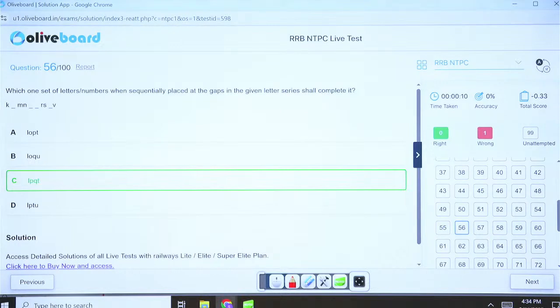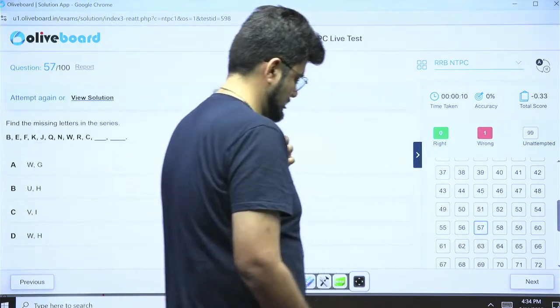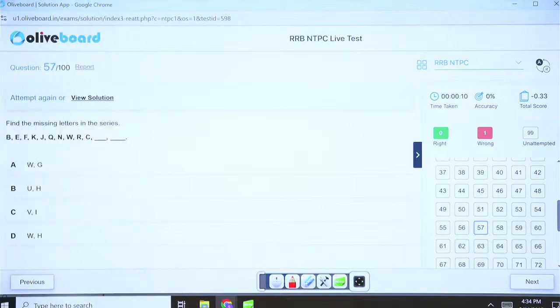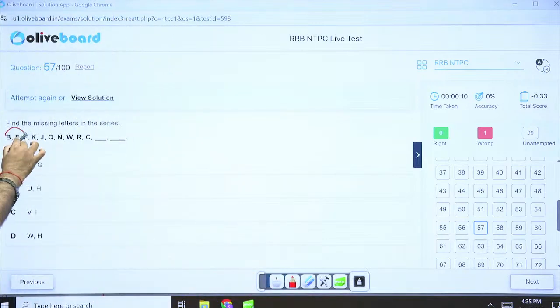Okay, next question number 57. If there are 2 blanks, mostly this is an alternate series. Mostly, let's see. We have 2, 6, 10, 14, 18. What is happening?